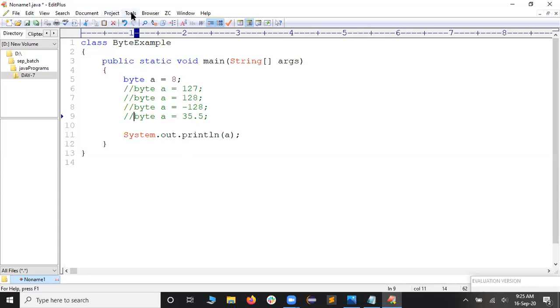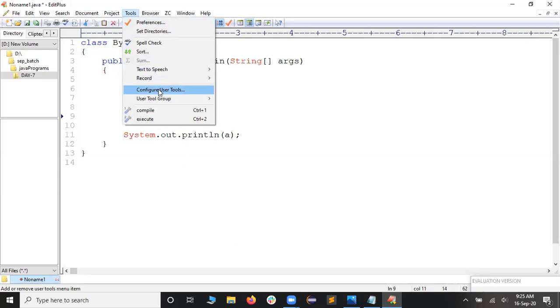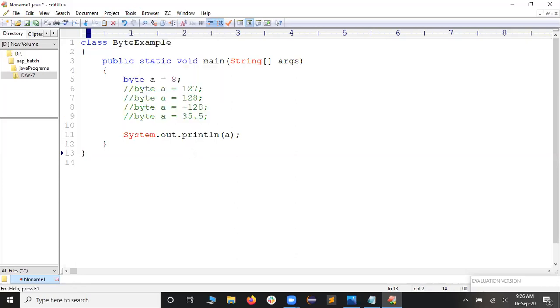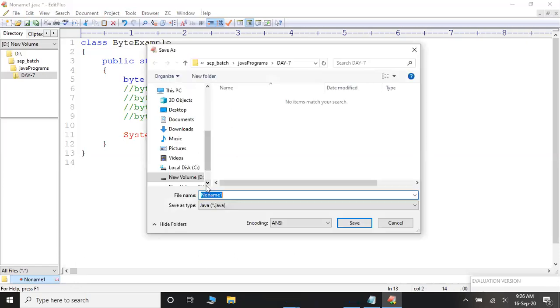You know that in the Tools menu, we are supposed to configure the tools. How to configure the tool, I already discussed during the software installation itself. I have taken the shortcuts for compilation and execution as Ctrl+1 and Ctrl+2. Now I'll type Ctrl+1 on the keyboard. It is asking me to save. First you save, then later you execute. I'm going to take the same name as the class name, ByteExample, as the best practice.